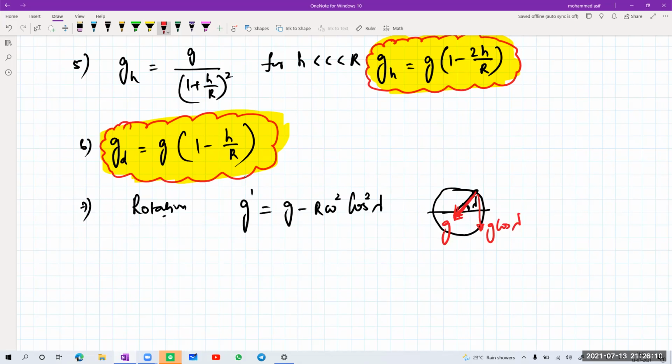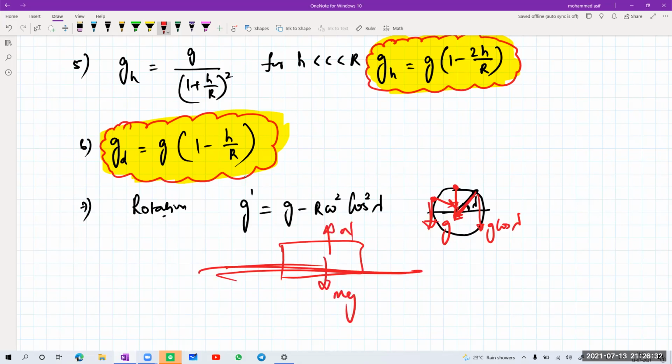You know that when you're standing on the earth, acceleration due to gravity is always acting towards the center of the earth, and the earth is spherical. So for every particle on the surface of this body, when it is here it is exactly at the center. When the body is somewhere here, acceleration due to gravity is in this direction, not straight down. Down is only when it is on a plane surface, then acceleration due to gravity will be in the downward direction, like this normal.